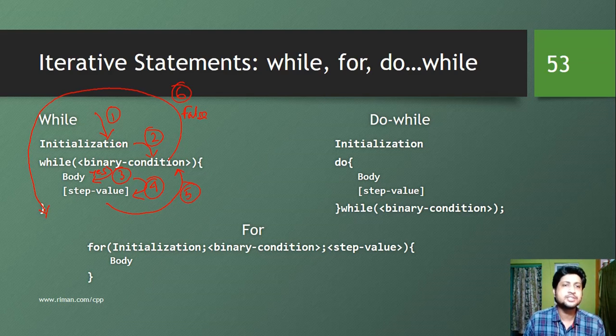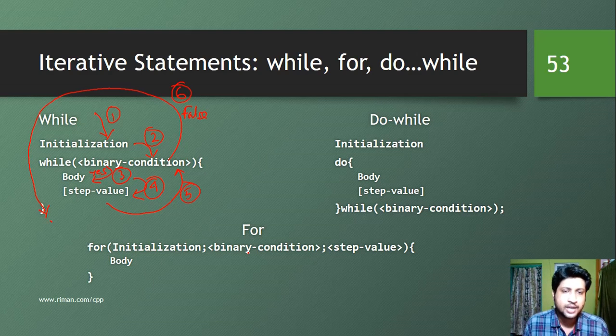That means it comes to initialization, it checks for the binary condition. If the condition is yes, it will execute the body, then it will execute the step value. Afterwards it will execute the condition again. If the condition is true again, it will repeat the body and step, and move to condition checking. Until this condition is true, the body and step value are repeated. And when for the first time this binary condition is false, the control will move out of the loop. So if at the beginning, after step 2, the condition is false, then the body will not execute.